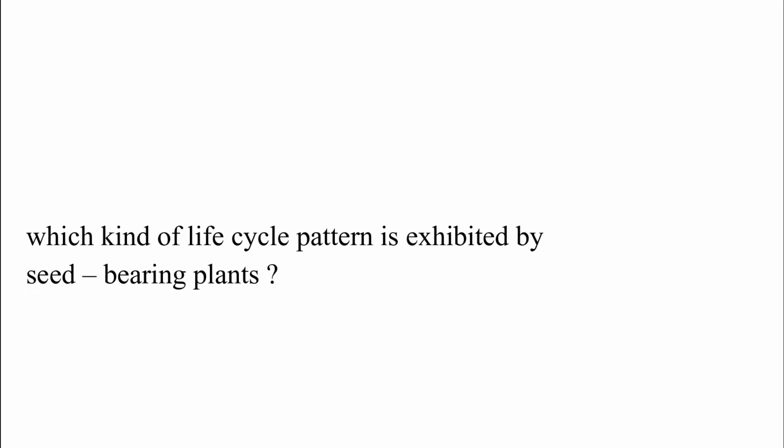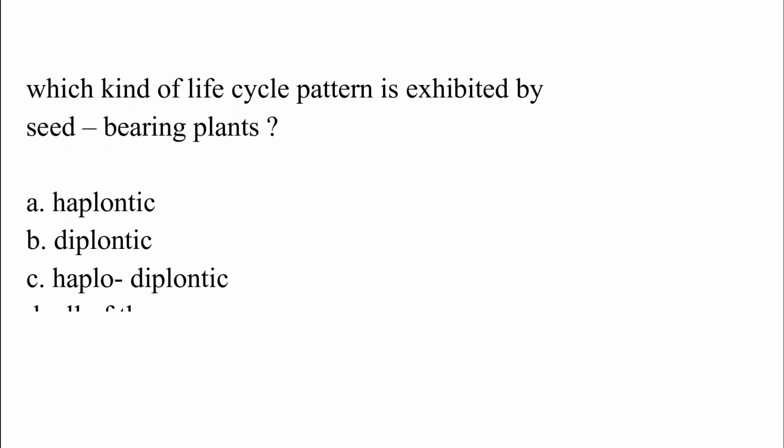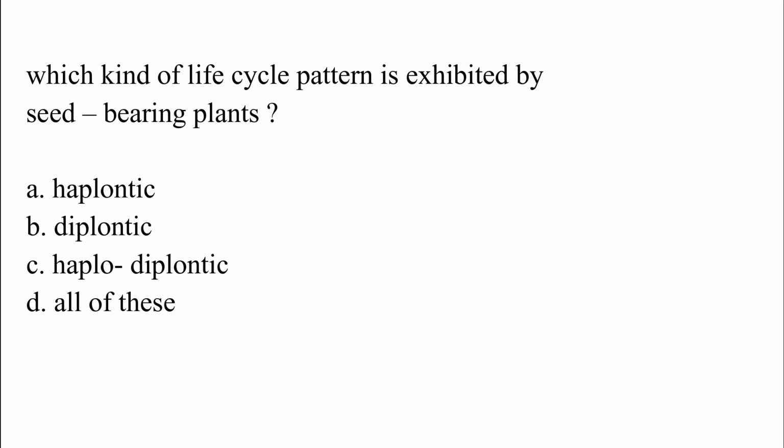Which kind of life cycle pattern is exhibited by seed-bearing plant? Option A, haplontic. Option B, diplontic. Option C, haplodiplontic. Option D, all of these. The correct answer is option B, which is diplontic.